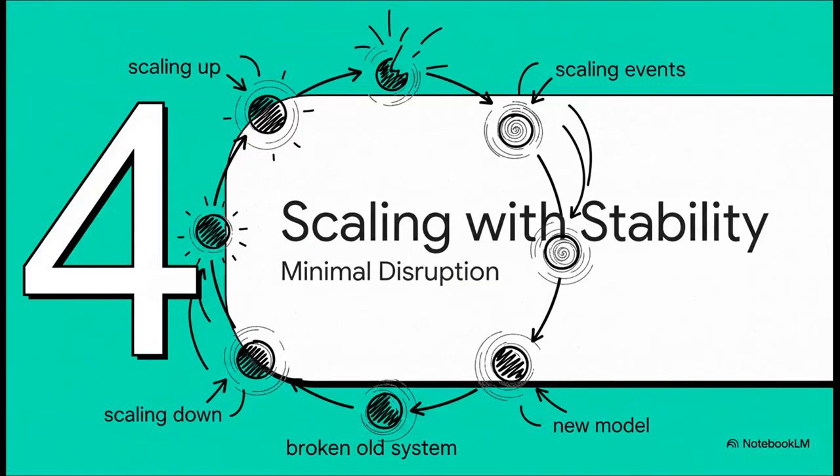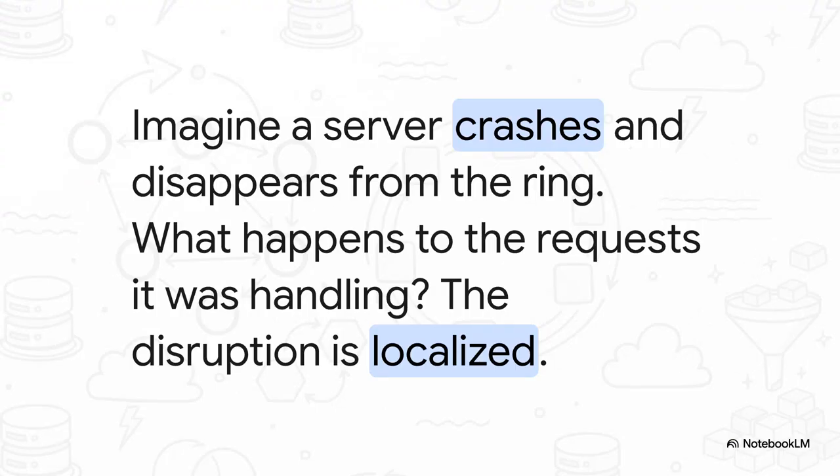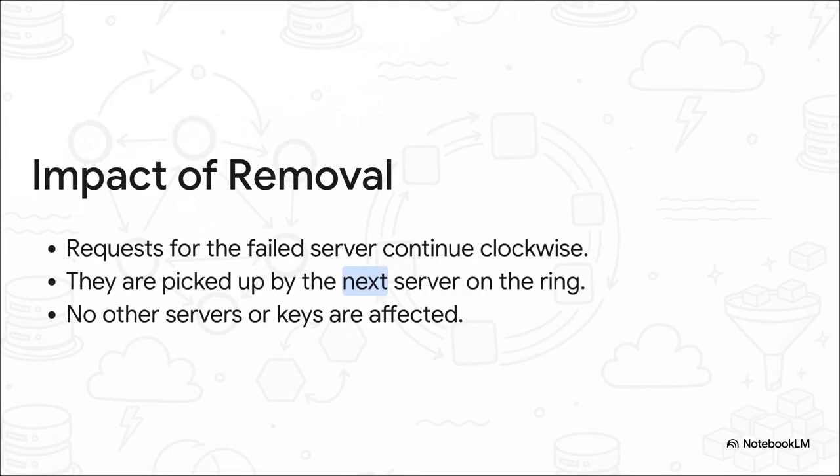And this is where the pure genius of the hash ring really shines. Let's see how this new model handles those exact same scaling problems that totally broke our old system. All right, scenario 1, disaster strikes. Server S1 crashes. It's gone. It disappears from the ring. What happens to all the requests it was supposed to be handling? Well, with our new clockwise rule, those requests aren't lost. They just keep going. They travel around the ring until they hit the next server in line, which is S4.